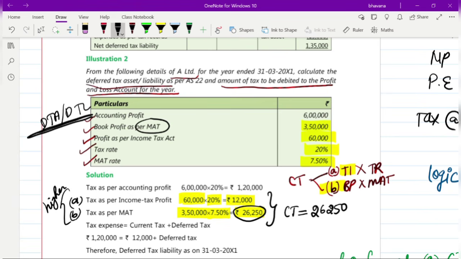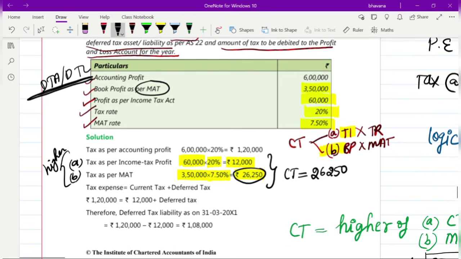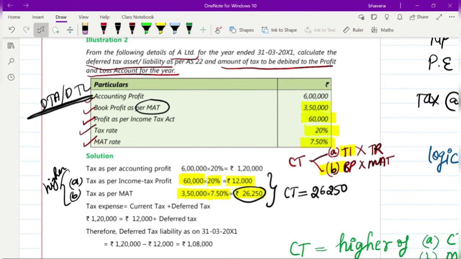Now, if MAT was not given in the question, what would you usually do? You would first find out your tax as per accounting income. How much will it be? It will be 6 lakh into 20%, so 1,20,000 will be your tax as per accounting income, or you can say your tax expense. So what is this 1,20,000?